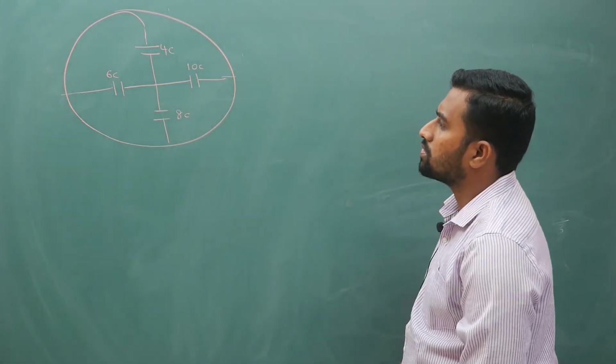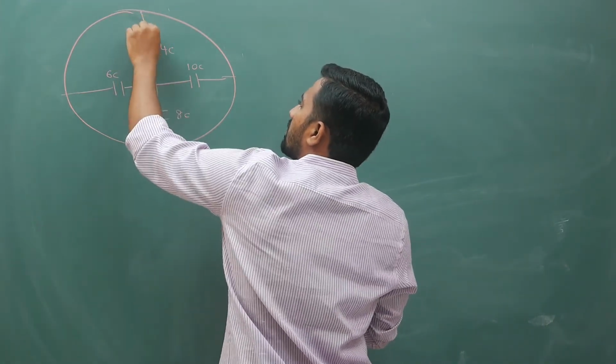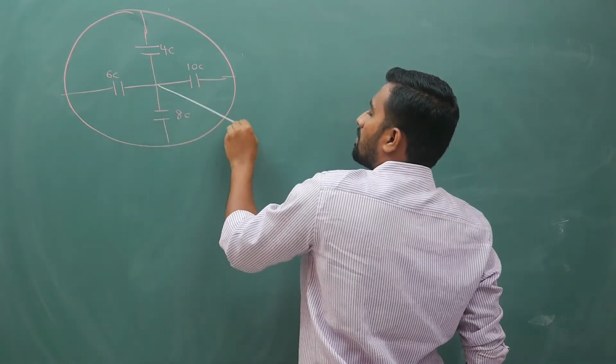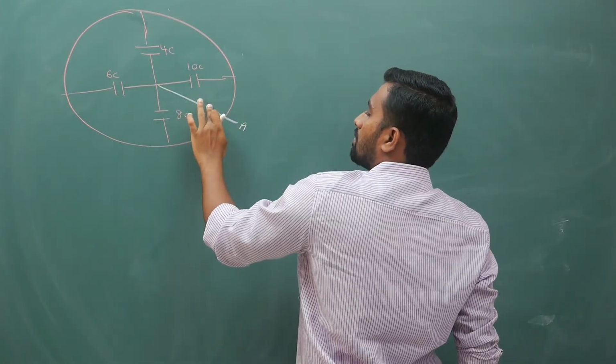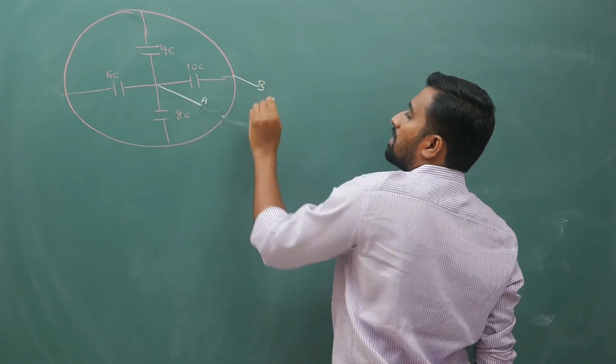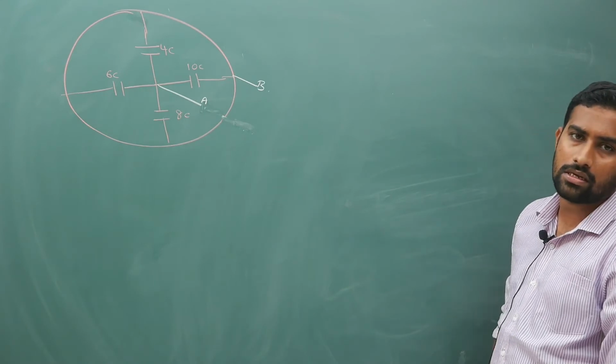What you are supposed to do is, here this wire is connected to the top like this. You are supposed to give the equivalent capacitance between, this is A and this is B. Find equivalent capacitance between A and B is your question.